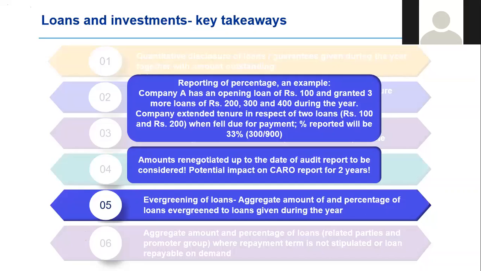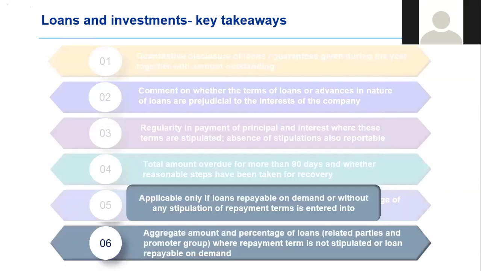The last clause with respect to loans and advances is if there is a loan or an advance which is repayable on demand, or the repayment terms have not been stipulated, then the aggregate and the percentage of those loans to related parties and the promoter group are required to be disclosed.